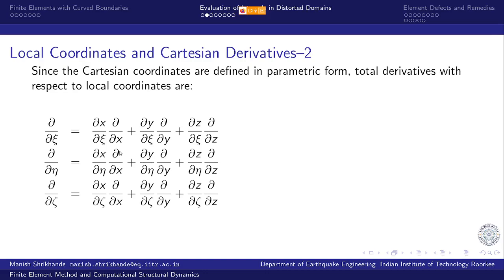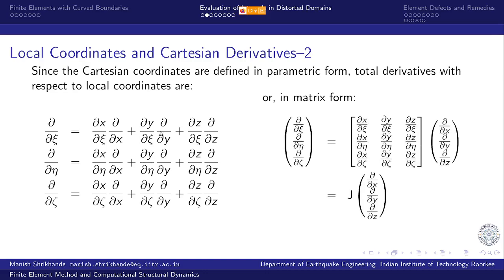Now we can combine them in matrix form and relate the partial derivatives with respect to xi, eta, zeta to the partial derivatives with respect to x, y and z. And these are the partial derivatives of x, y and z with respect to xi, eta and zeta. As we know, x, y and z are known functions of xi, eta and zeta by virtue of parametric mapping. So this matrix of partial derivatives can be evaluated, and this is the transformation matrix. This relates x, y and z to xi, eta, zeta.